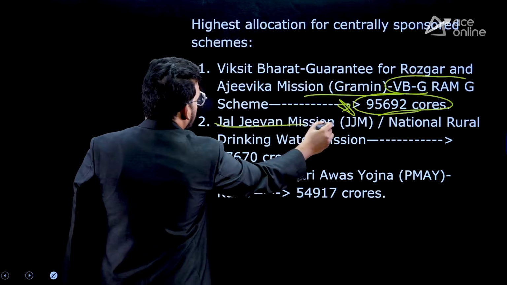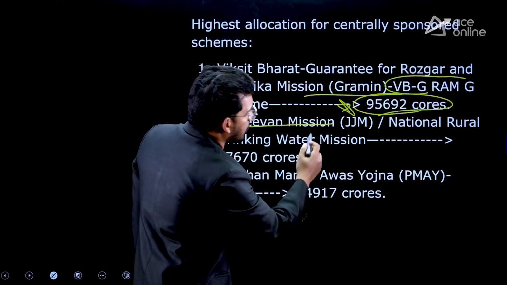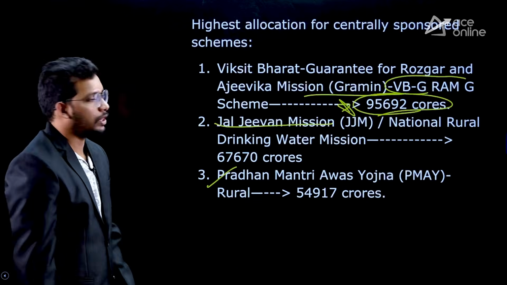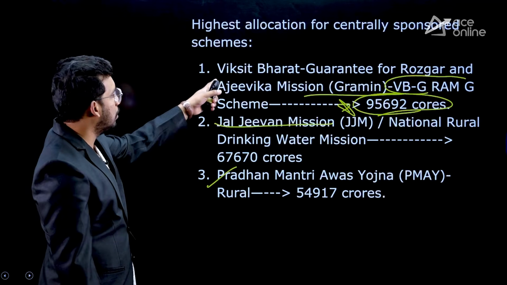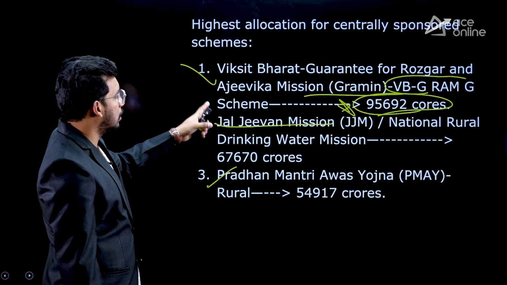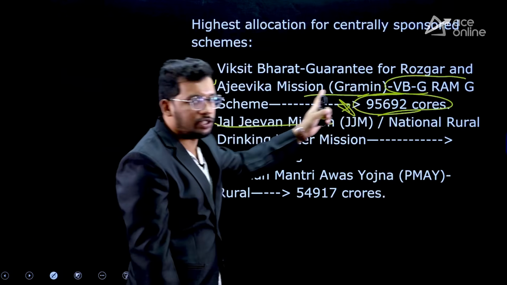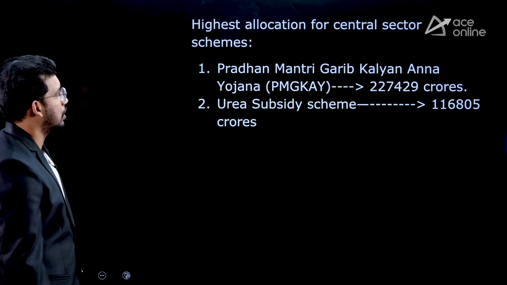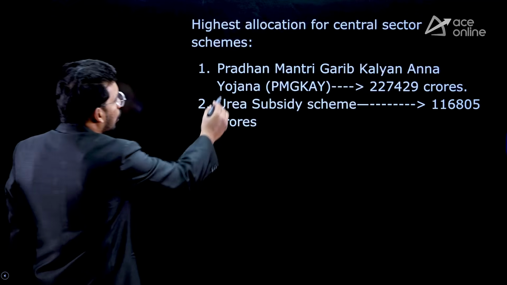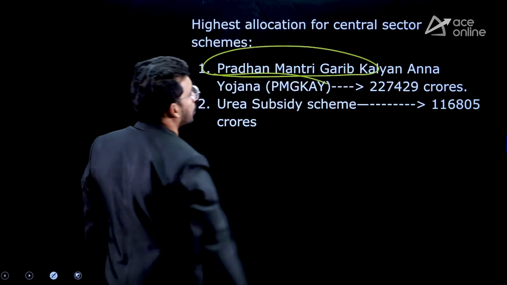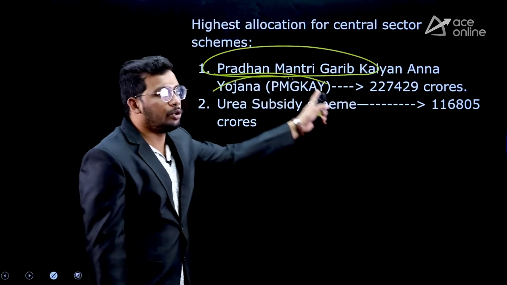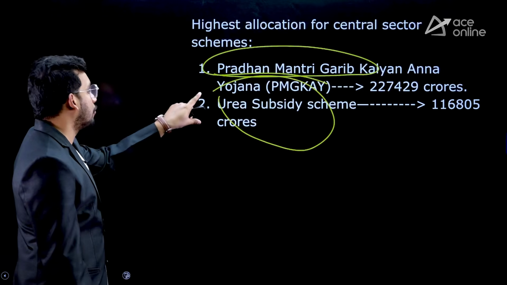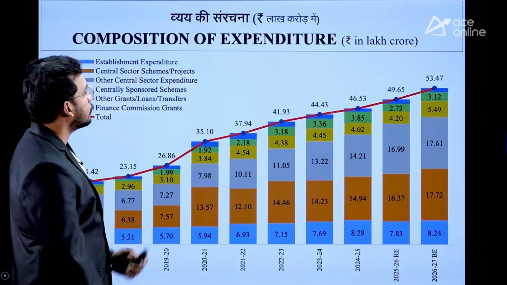Then we have Jal Jeevan Mission. Jal Jeevan Mission is the second highest. Then Pradhan Mantri Awas Yojana, third. So among centrally sponsored scheme, most of the funds are going to this scheme, VBG Ram scheme, new scheme. Then Jal Jeevan Mission and Pradhan Mantri Awas Yojana. Among central sector scheme, most of the funding is going to Pradhan Mantri Garib Kalyan Yojana, then urea subsidy scheme. So these are central sector, that means 100% funded by the center.